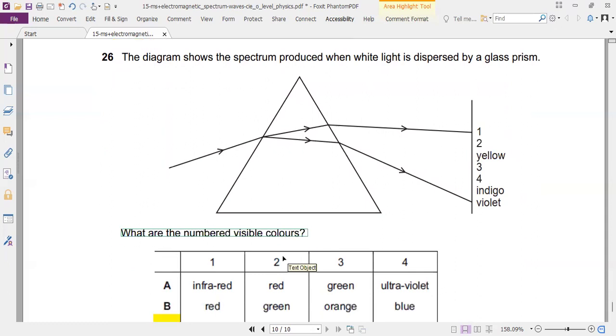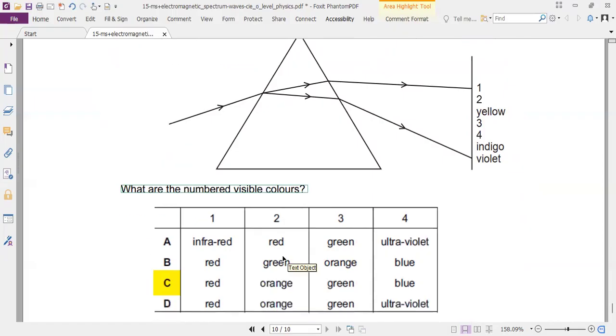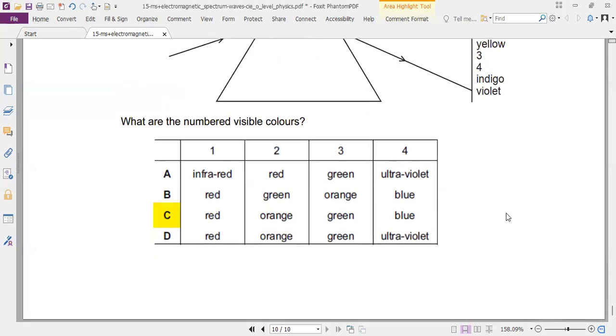What is appearing at number 1? What are the numbered visible colors? 1, 2, 3, and 4. On 1 is red, select red. Reject the first one. On number 2, row A, orange. Select orange. Reject the second one. And then ROYG, select green. Number 4, B, select blue. So that's how you do this, from your knowledge of the phrase I told you, ROYGBV. Very useful phrase. Thank you.